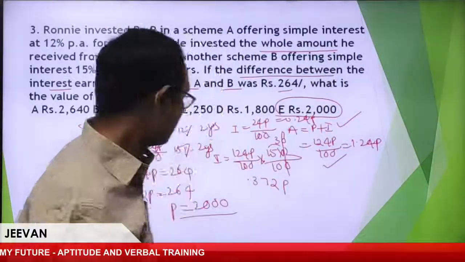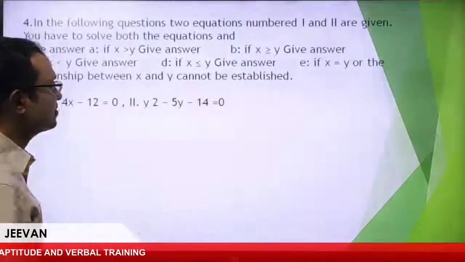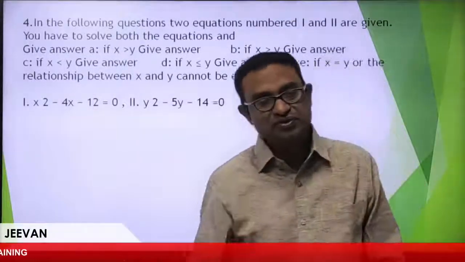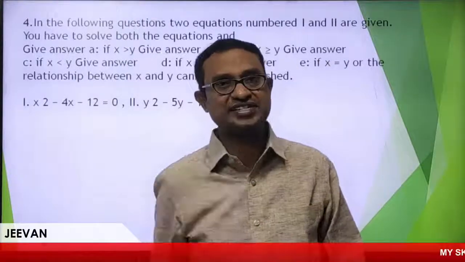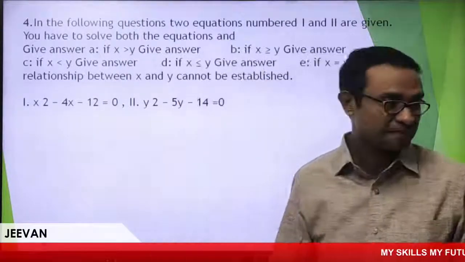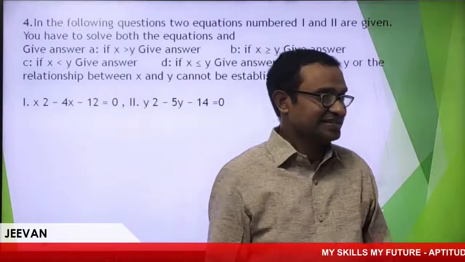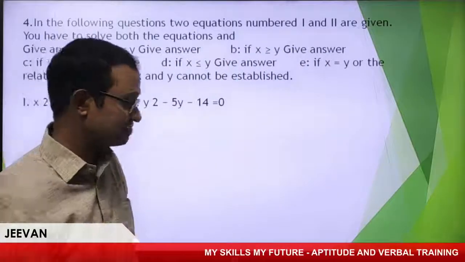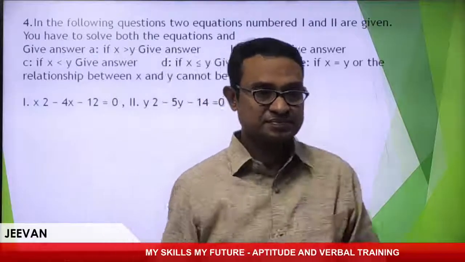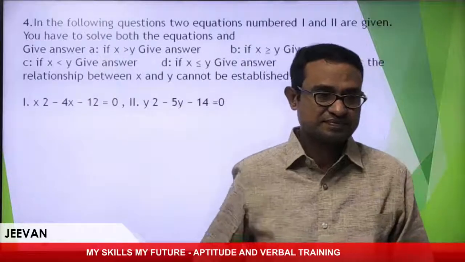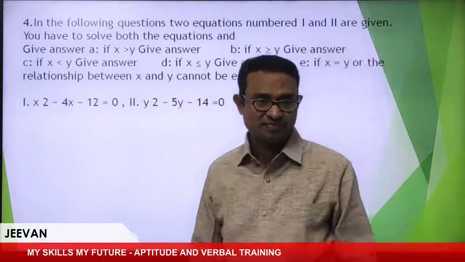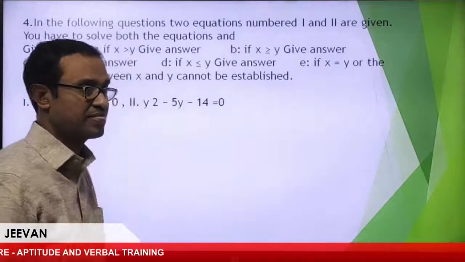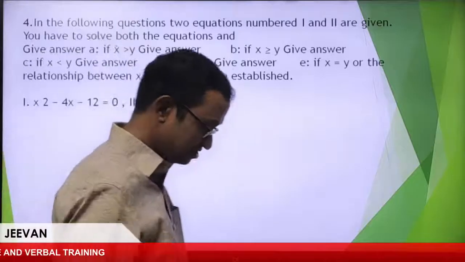So let me move to the fourth question. Great. Now this question is very simple. I'll wait for you and expect the right answer from you. Come on, please. Yes, Kabir, you are also right. 2000. Great. What is the answer for this?